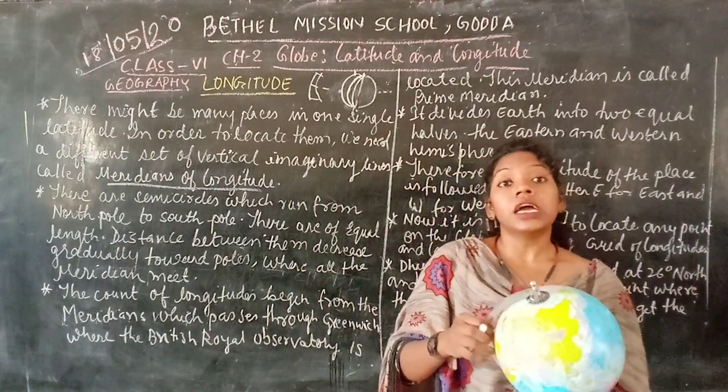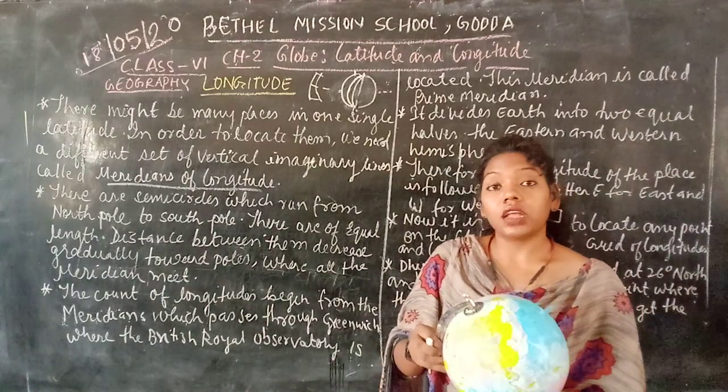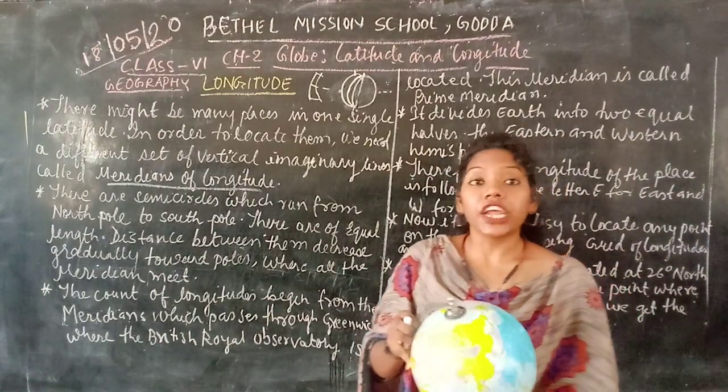This is what the grid of lines is, and this is the distance between the grid of lines.